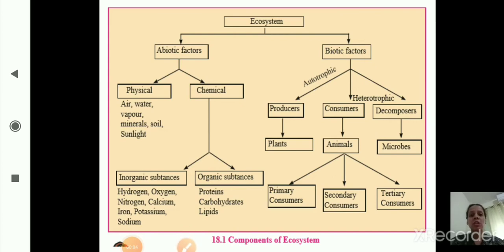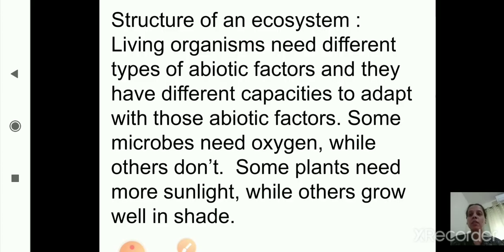Now we'll start with the next part. Structure of an ecosystem. Living organisms need different types of abiotic factors and they have different capacities to adapt, to adjust with those abiotic factors. Some microbes need oxygen while others do not. Some plants need more sunlight while others grow well in shade.